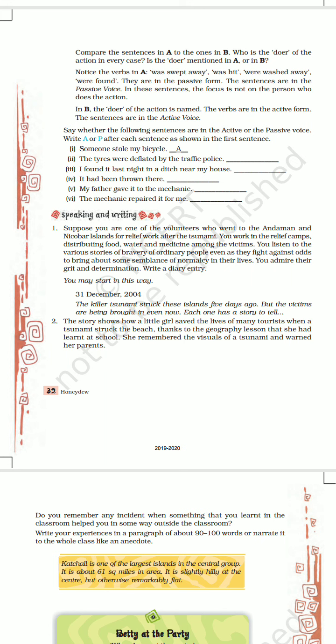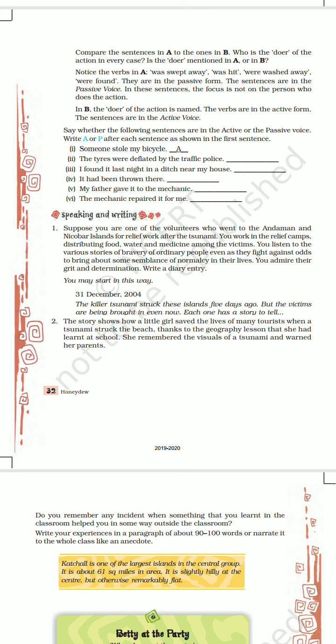Once again, the definition. What is a voice? A voice is that form of verb which shows the status of a subject and object in a sentence, means which shows whether subject is active or object is active. If our subject is active, then voice is active voice. If our subject is passive, then our voice is passive voice.